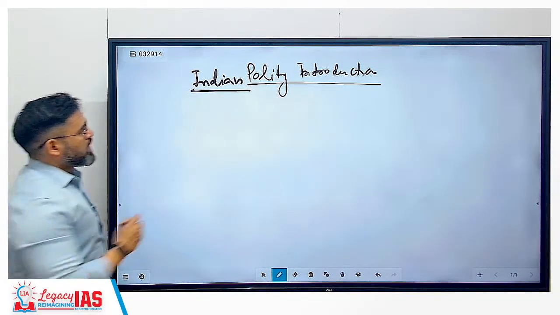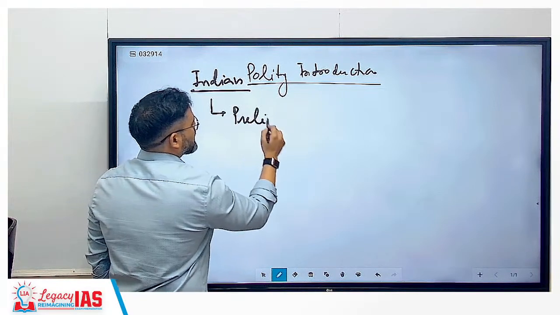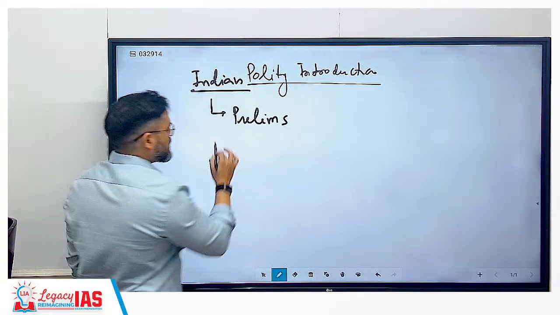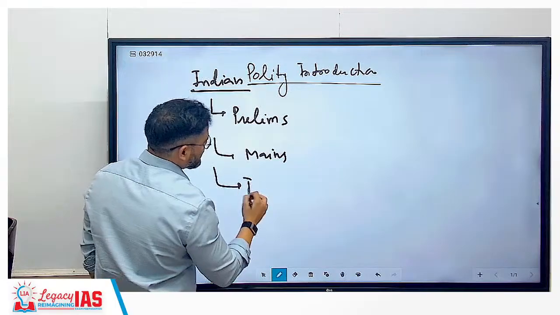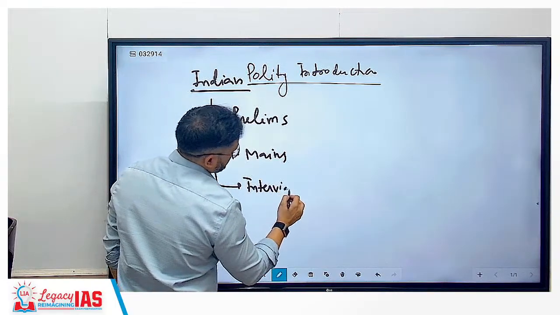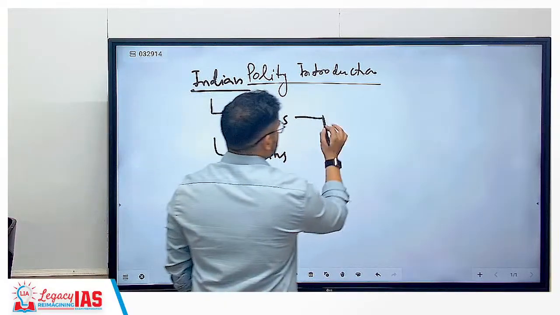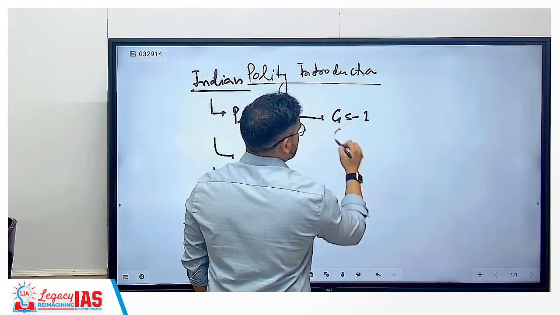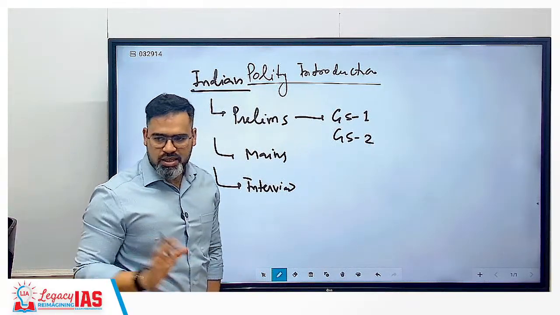Okay, so Indian polity you will encounter first in the prelims exam, clear? And second in the mains exam. And we will check whether it is going to be encountered in the interview also or not. Correct? So first in the prelims exam, we already know there is GS paper 1 and GS paper 2. Correct? GS paper 2 is totally set.